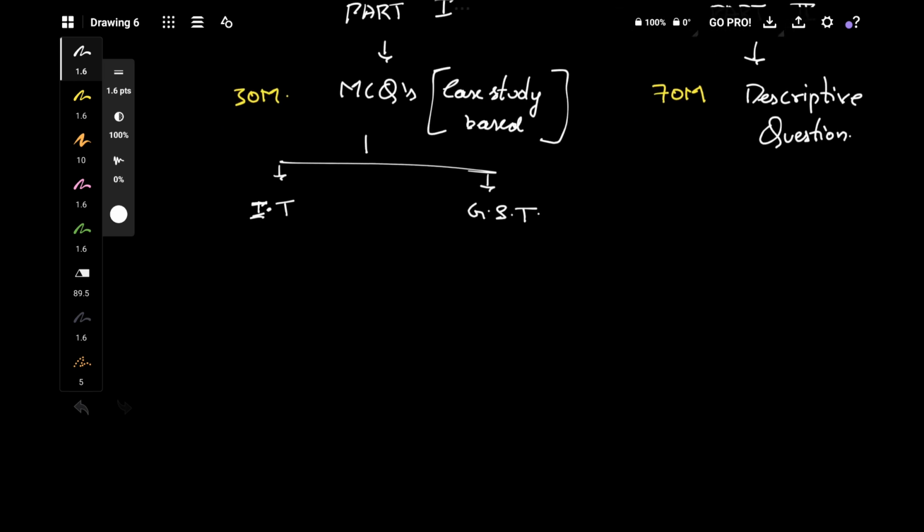MCQs are again divided into 2 parts. They don't literally divide, but there are 2 subjects. Income tax is of 15 marks and GST is tested for 15 marks.